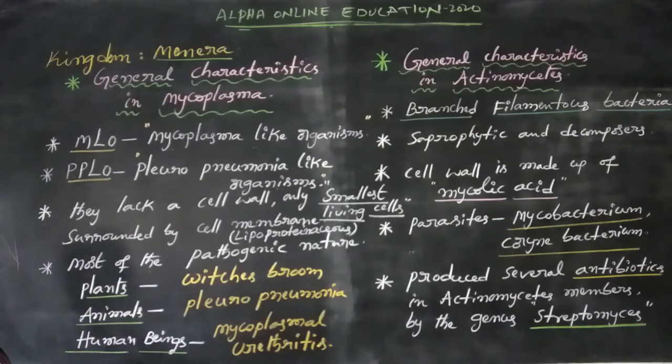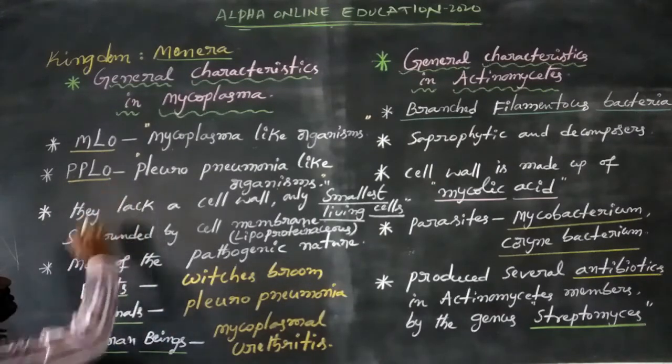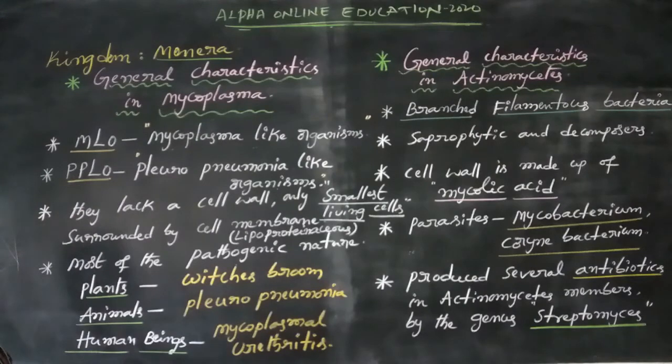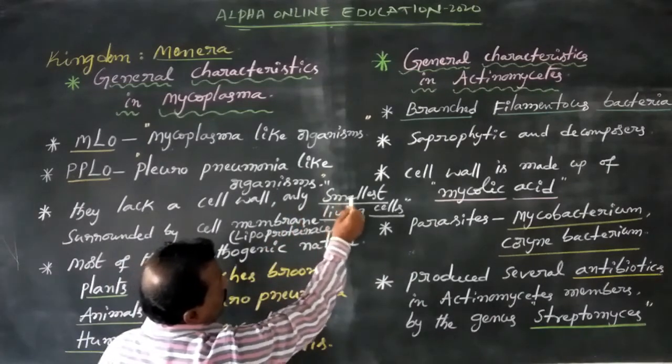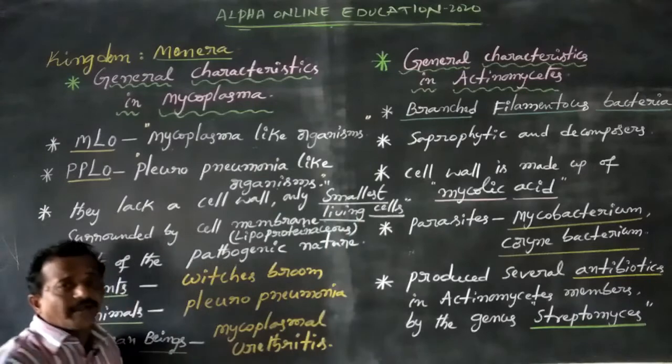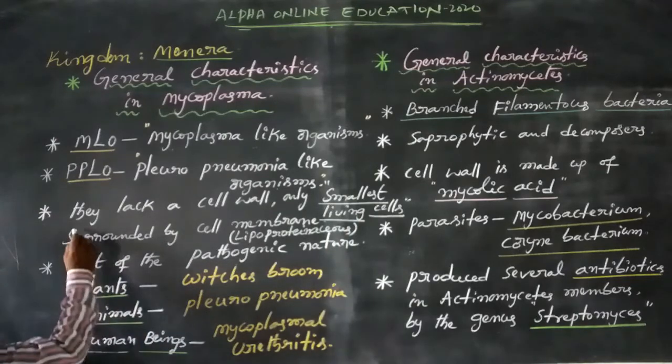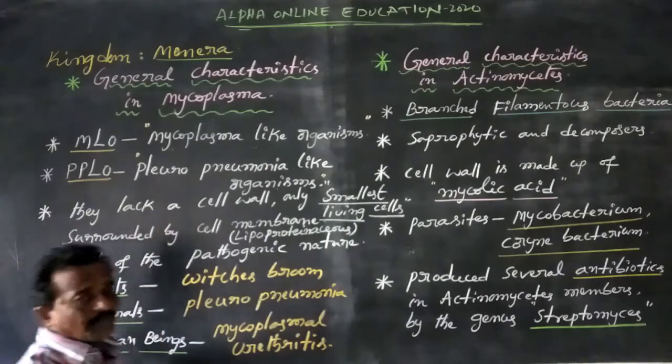So Mycoplasma is the smallest living cell. And also they lack a cell wall.